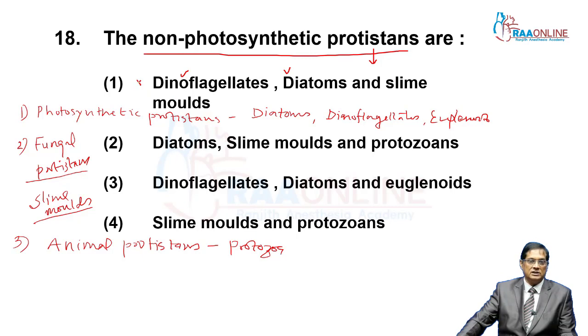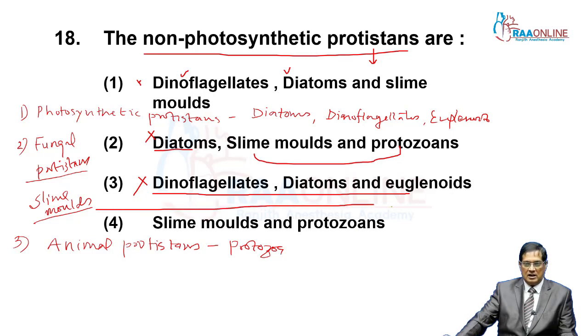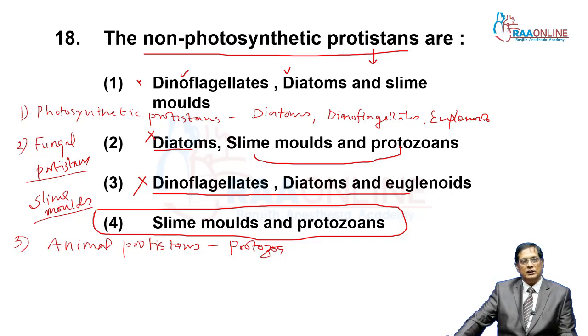That's why this is not the answer. Second, again, diatoms are photosynthetic and these 2 are non-photosynthetic. Again, this is not the answer because diatom is included. Similarly, in the third one, dinoflagellates, diatoms and euglenoids are photosynthetic protists. So this is also not the answer. The correct answer for non-photosynthetic protists is slime molds and protozoa.